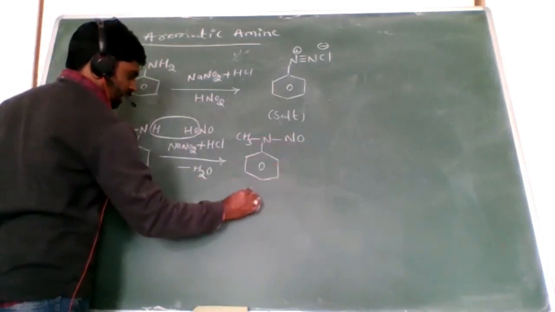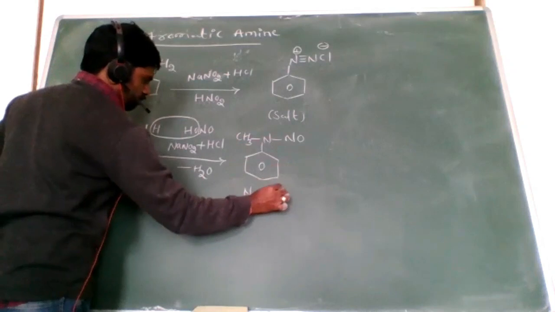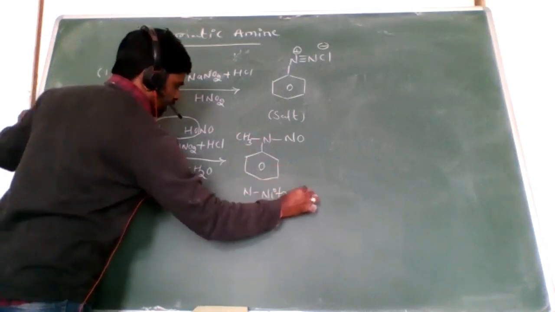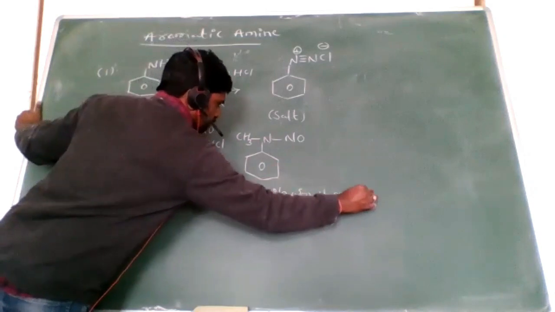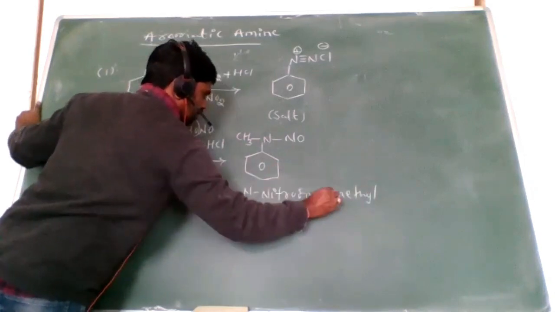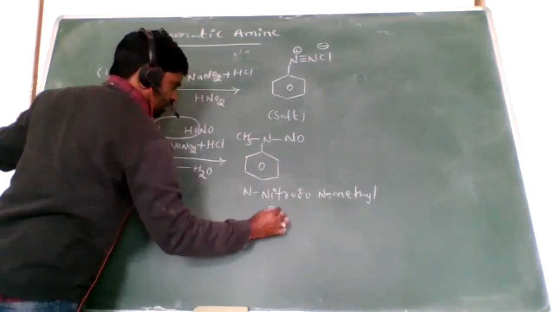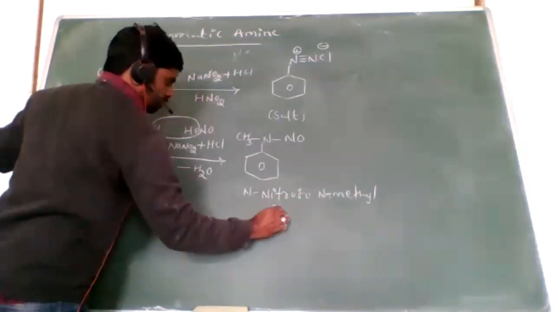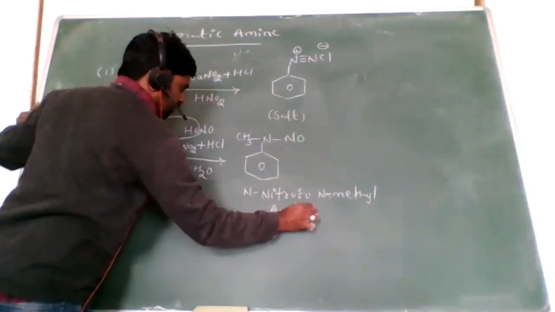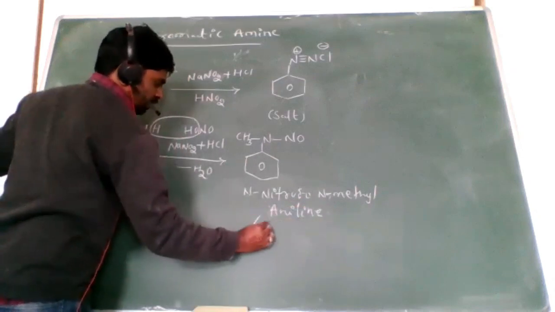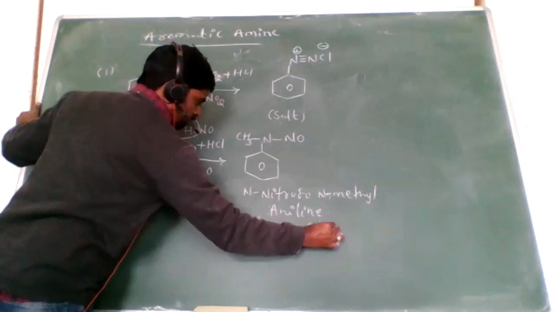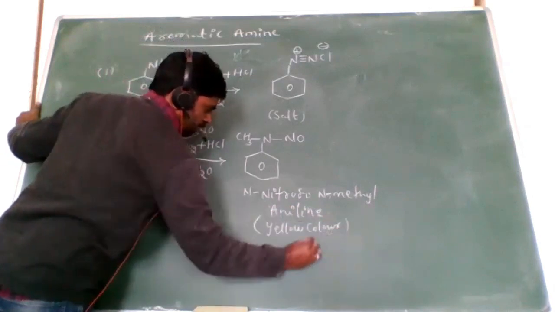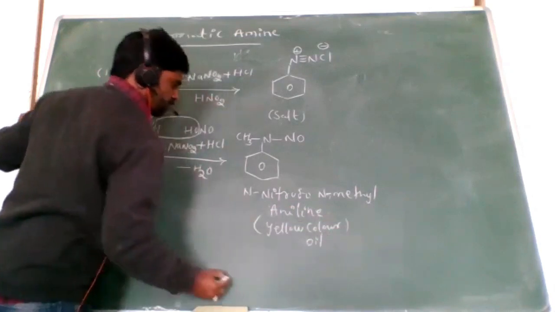This is N-nitroso N-methyl aniline. This is also a yellow colored oil type compound.